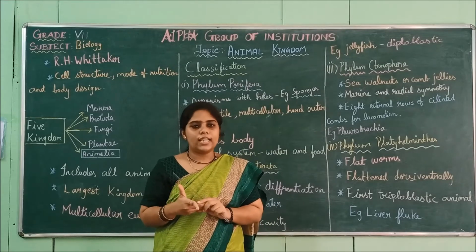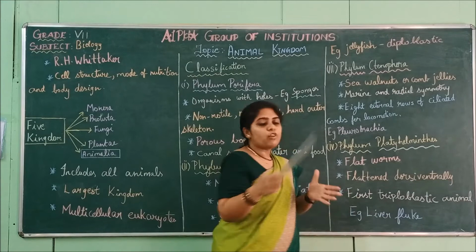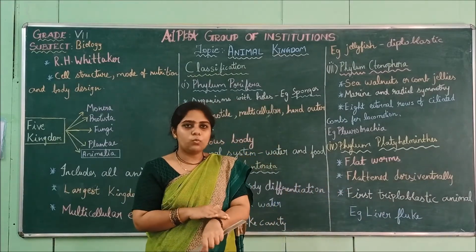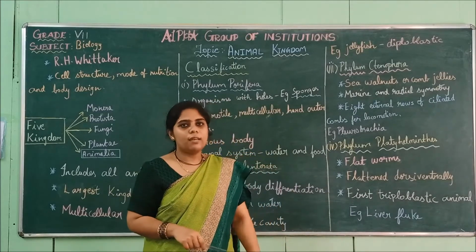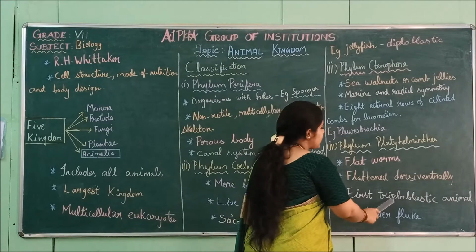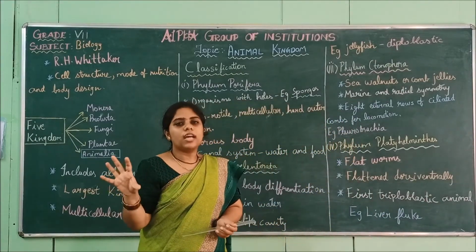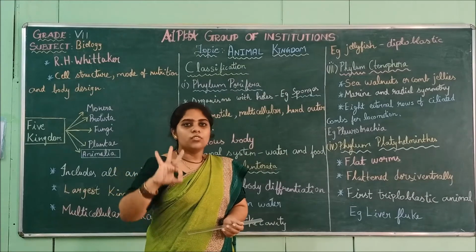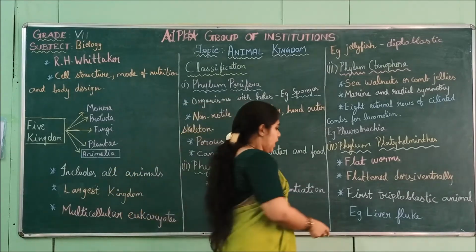Such organization of the body wall is first present in phylum Platyhelminthes only. That is why they tell it is the first triploblastic animal. It is the first animal to have 3 germ layers, that is 3 body layers.